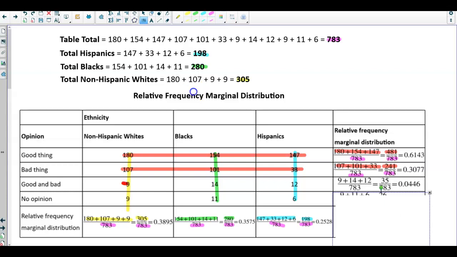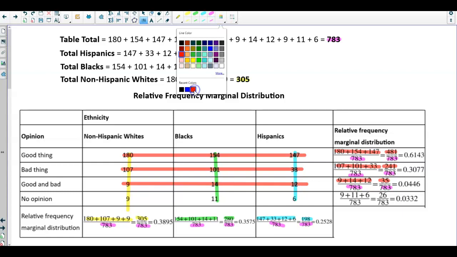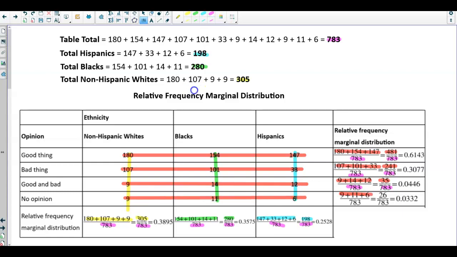Okay, next, we're going to find the row total of 9 plus 14 plus 12, which gives us 35, divided by the table total of 783, which gives us 0.0446. And then the last row is 9 plus 11 plus 6, which gives us 26. And dividing it by the table total of 73 is 0.0332. Okay, now when I add this entire last column, I get close to 1, and when I add the last row here, I'm also going to get 1.